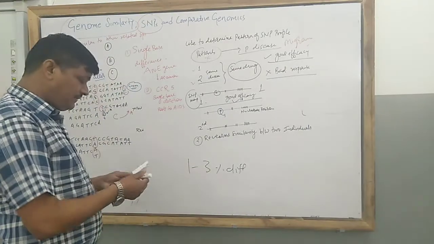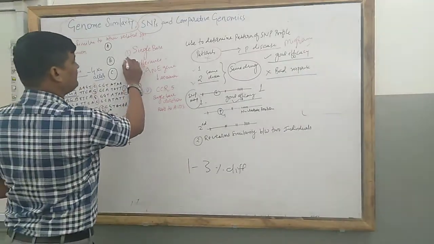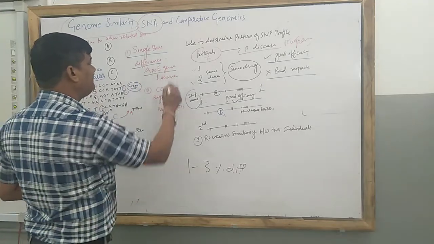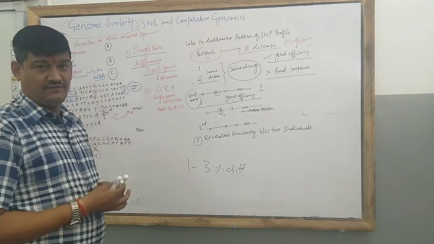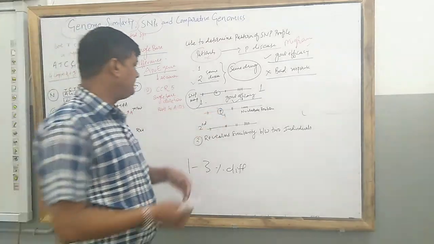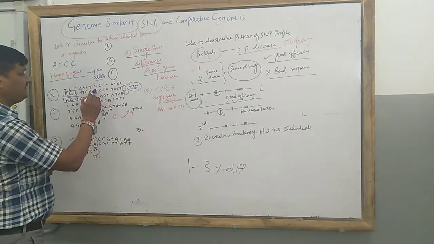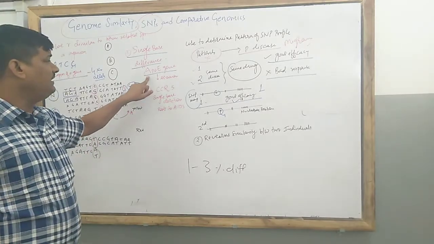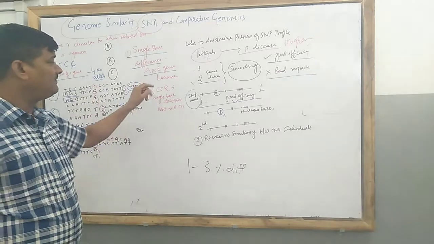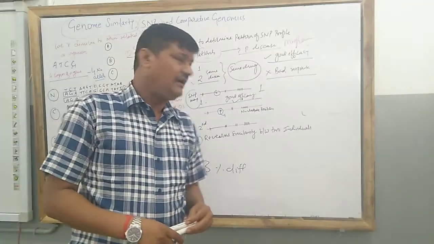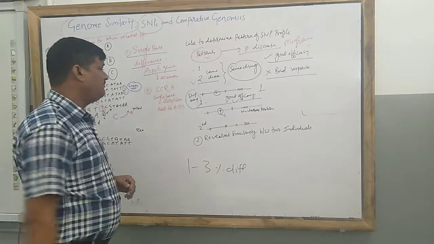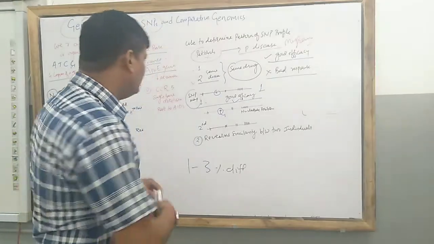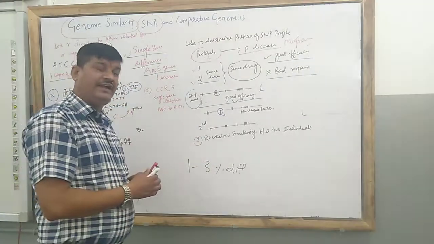Let us see another example. Here is a single base pair difference for the ApoE gene, where one base is different. For example, suppose here is C G, and I alter that G to A. So in this ApoE gene, due to the difference in one base, Alzheimer's disease is created. The second example is CCR5, an example of single base deletion. Single base deletion is an advantage in treating AIDS.